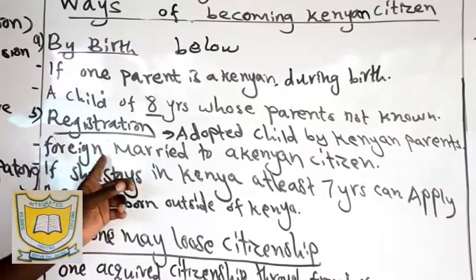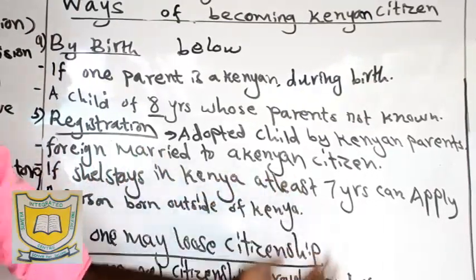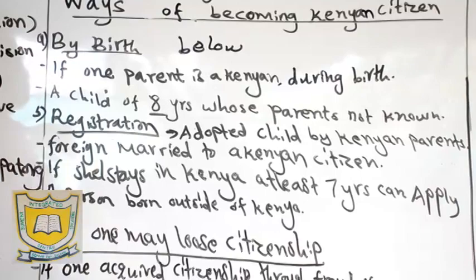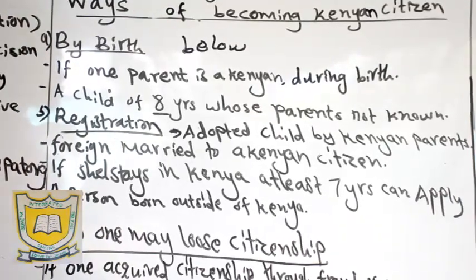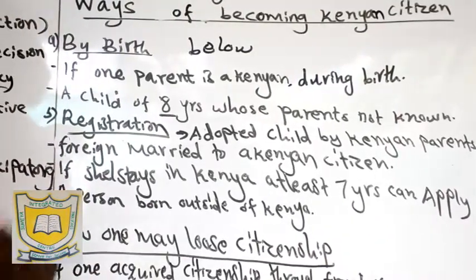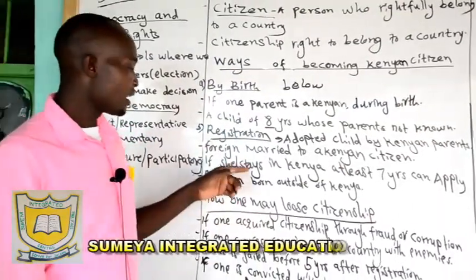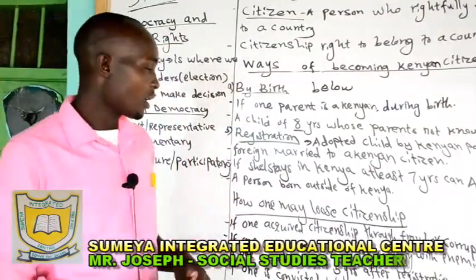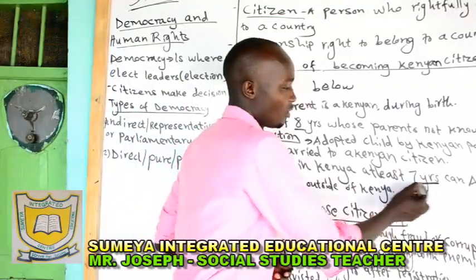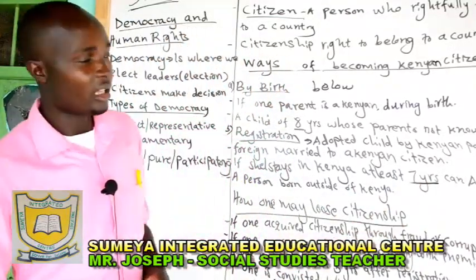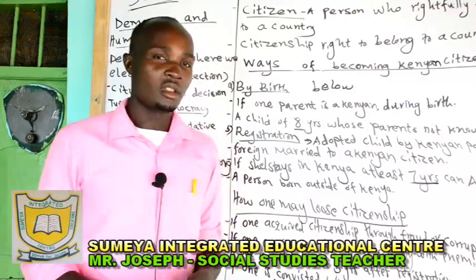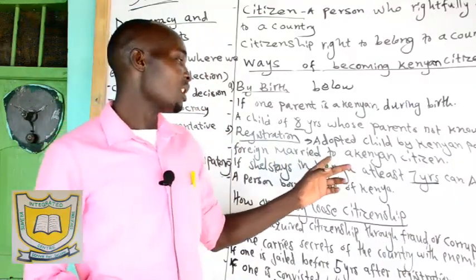And then a foreigner married to a Kenyan citizen. For example, if a foreign woman gets married to a Kenyan man, or a foreign man gets married to a Kenyan woman, then after staying in the country for around 7 years and proving to be a good person, he or she can register as a Kenyan citizen.